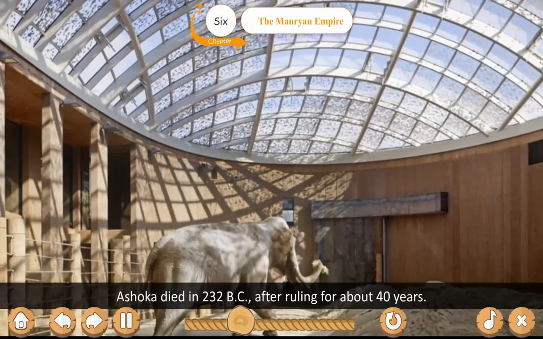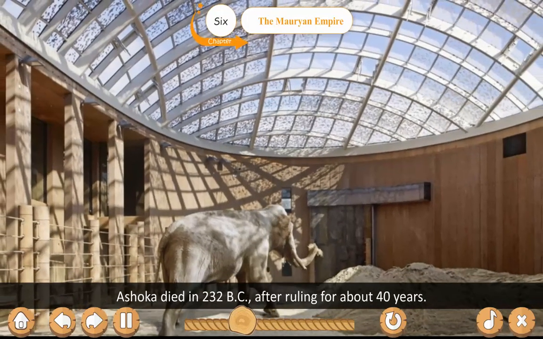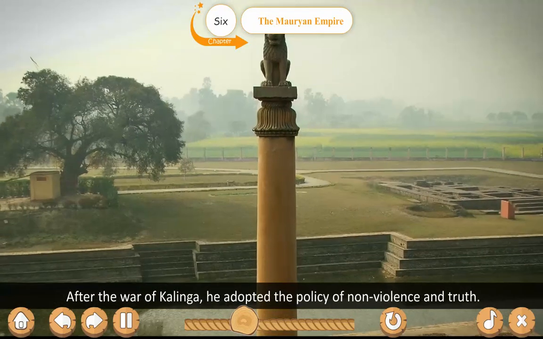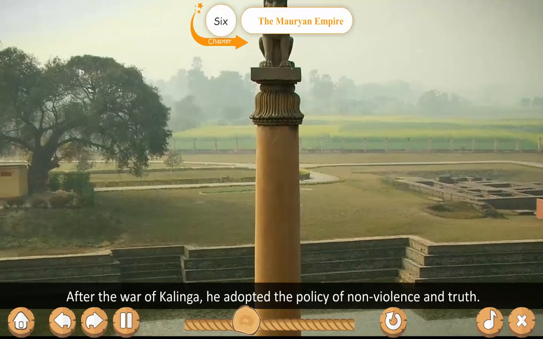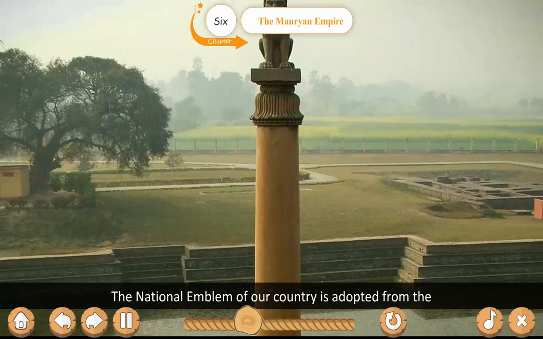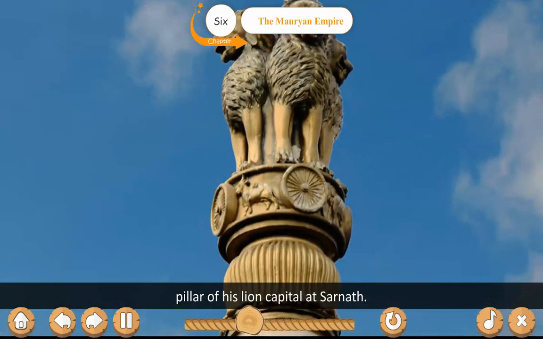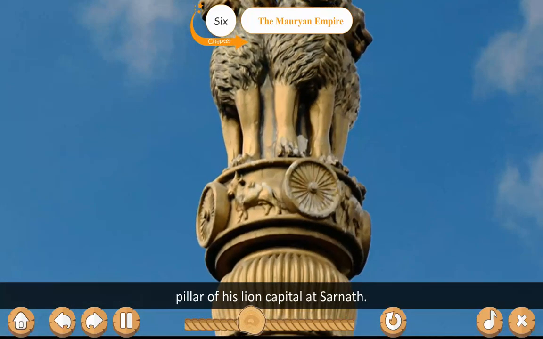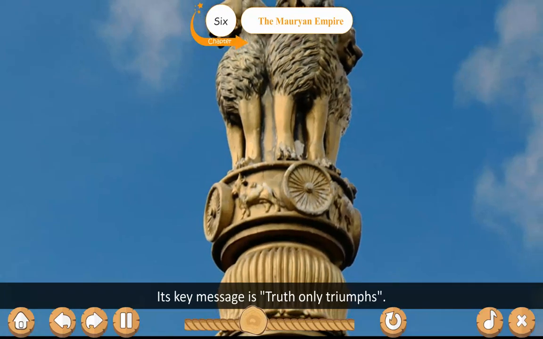Ashoka died in 232 BC. After ruling for about 40 years, after the War of Kalinga, he adopted the policy of non-violence and truth. The national emblem of our country is adopted from the pillar of his lion capital at Sarnath. Its key message is truth alone triumphs.